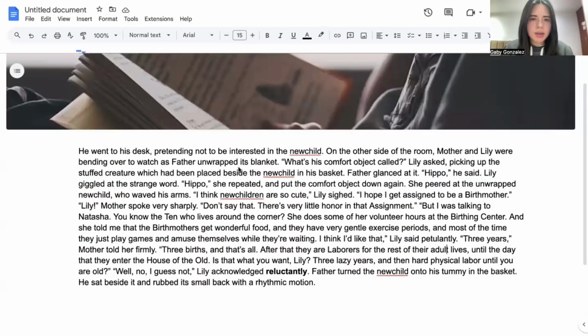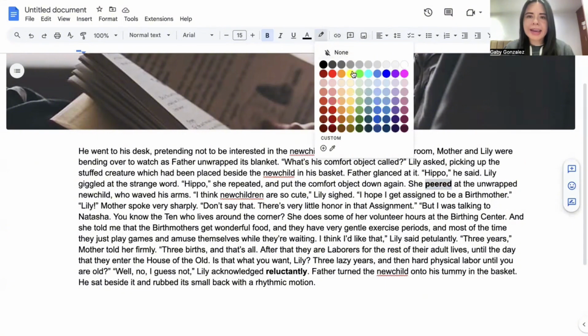So right now, I will pull out a document and I will highlight some words for you and show you the comment feature, okay? The comment feature. Very good. So over here, for example, in this document, give me two words that are new for you, that you're like, teacher, I don't understand what that means. Peered, okay, very good. Peered. And over here, perfect.